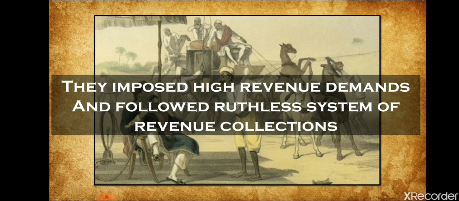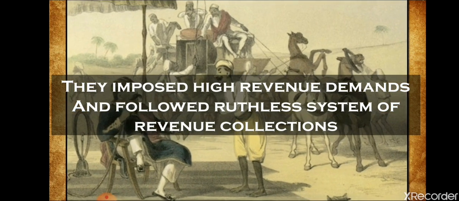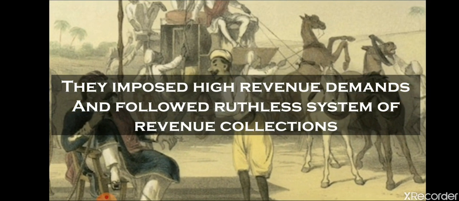Next we will see, not only this much, we have learned previously that they imposed high revenue demands on the peasants and farmers, and they also adopted a ruthless system of revenue collection. We have learned that they introduced various revenue systems in India like Mahalwari, Permanent and Ryotwari systems. They fixed the land revenue, and in case farmers or peasants were not able to pay, they forced them ruthlessly to pay the revenue.